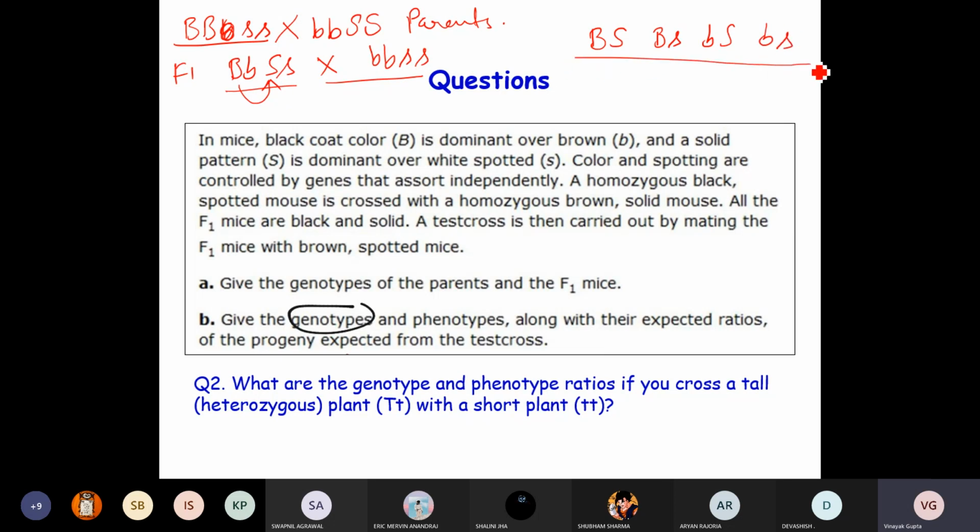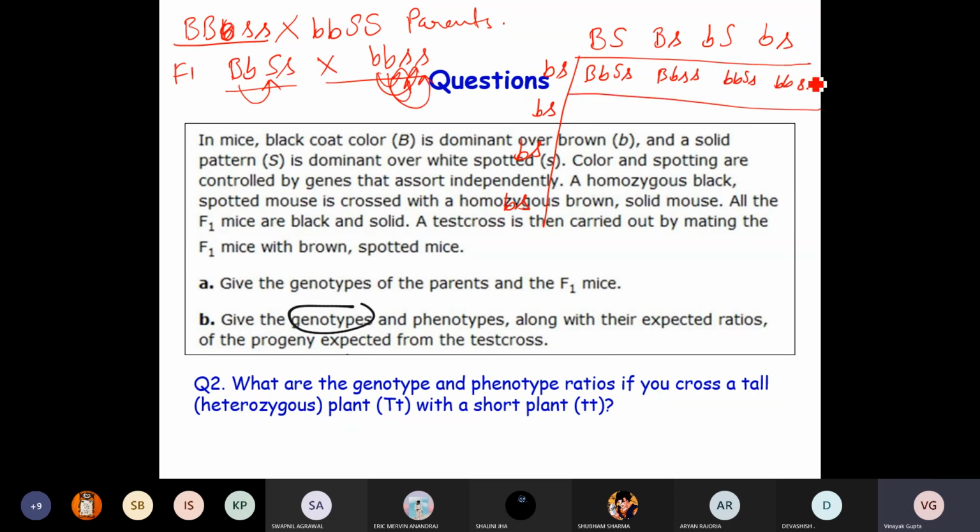Okay, then here, all the 4 are going to be same, right? So here also small b small s, small b small s, small b small s, small b small s. So now here it should be capital B small b, capital S small s, capital B small b small s small s, small b capital S small s, small b small s small s.